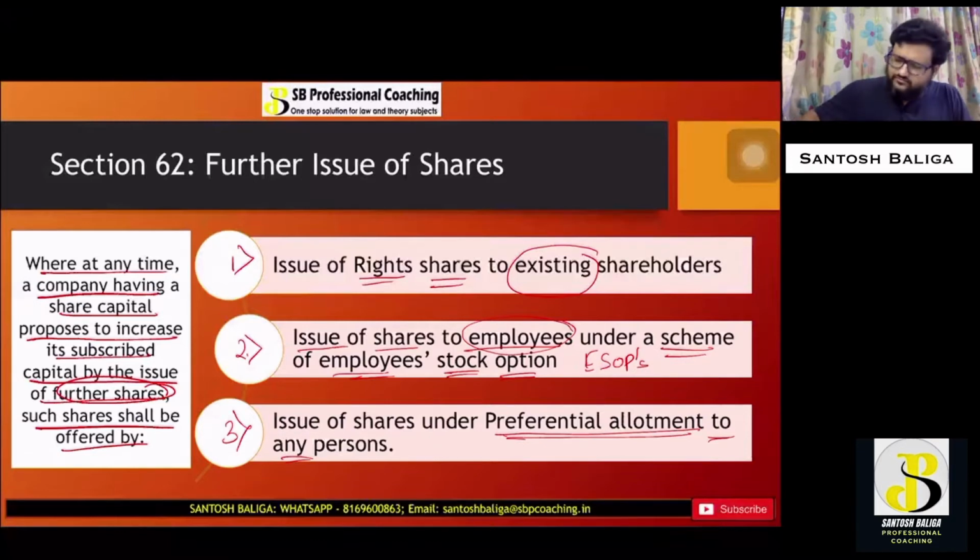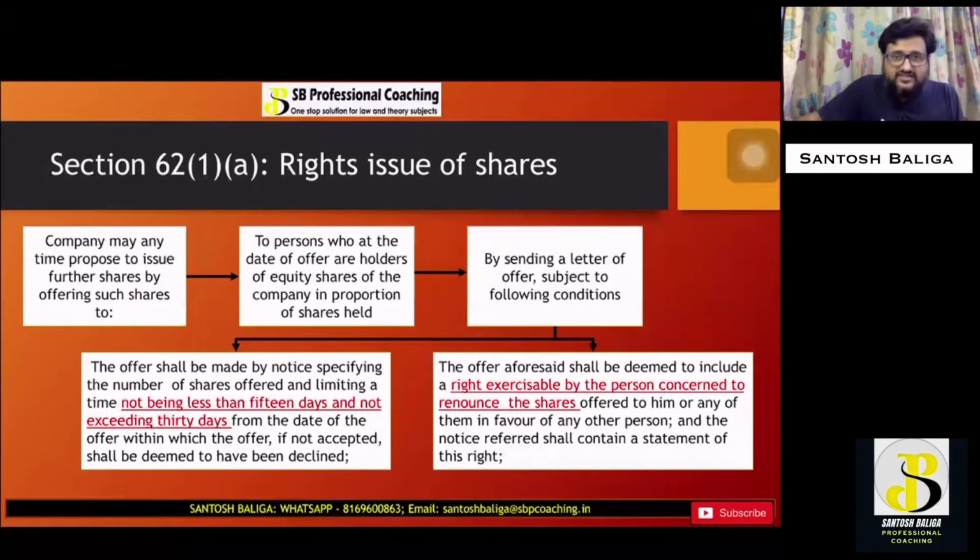Section 62, subsection 1, clause A speaks about rights issue of shares. Now, as I told you, rights issue is done to the existing shareholders. Let us look at the process given under this particular section.